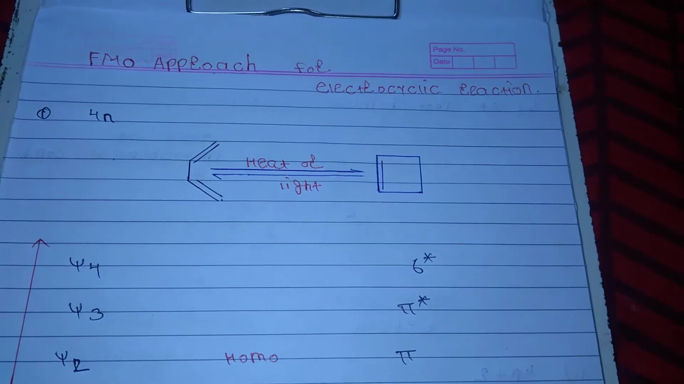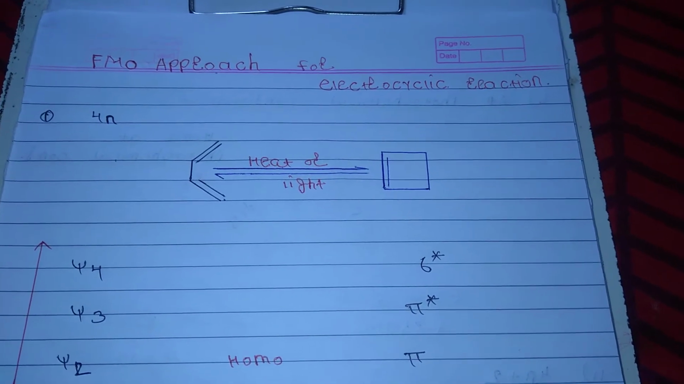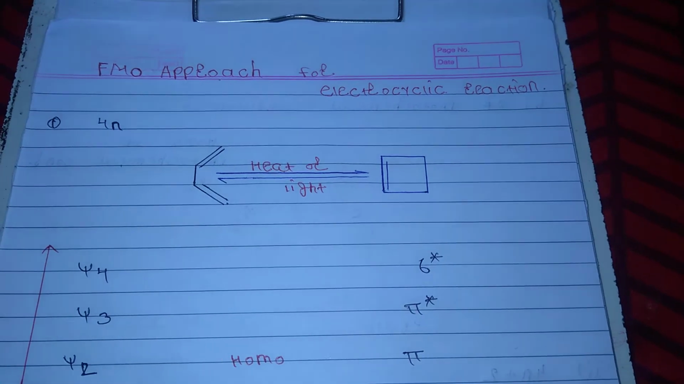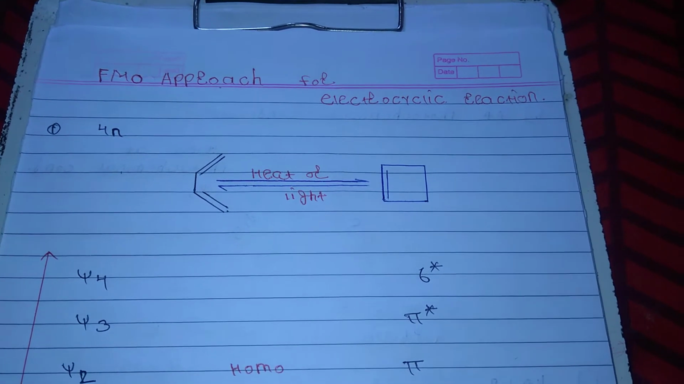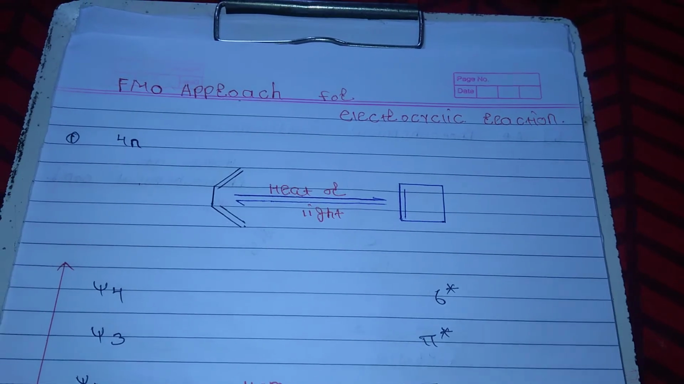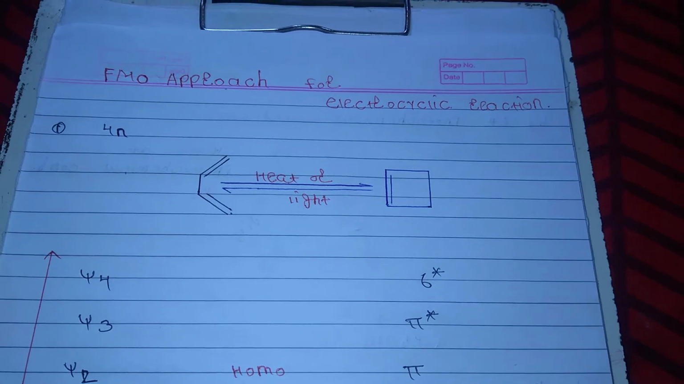The pericyclic reaction which, under the influence of heat or light, involves either the formation of a ring or the opening of a ring is called an electrocyclic reaction. In electrocyclic reactions, the formation of a new sigma bond or the consumption of one pi bond, or the reverse, occurs.